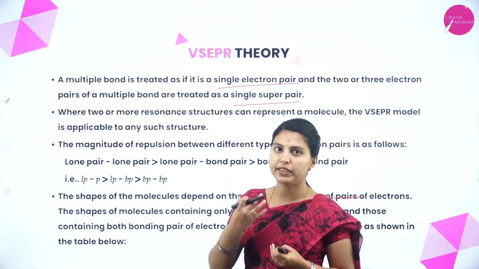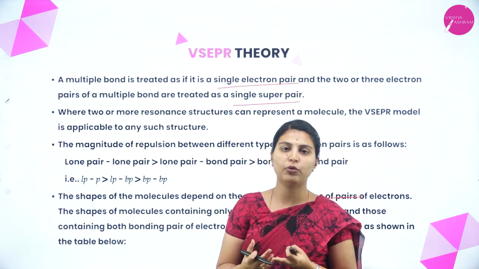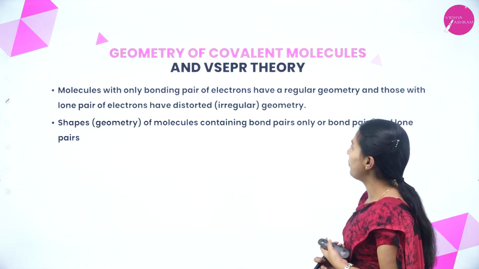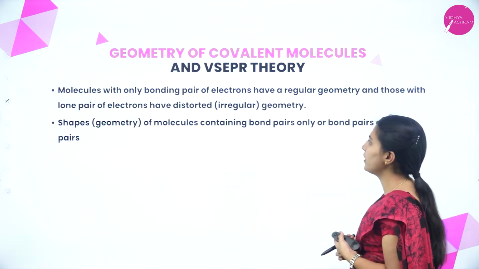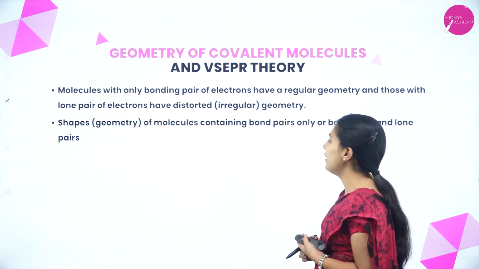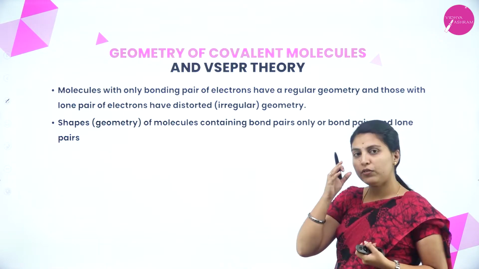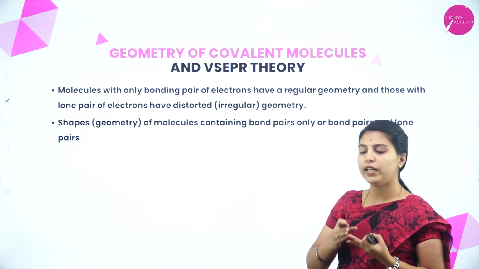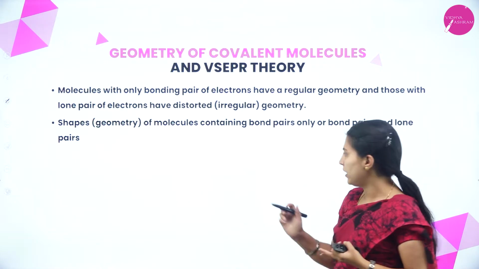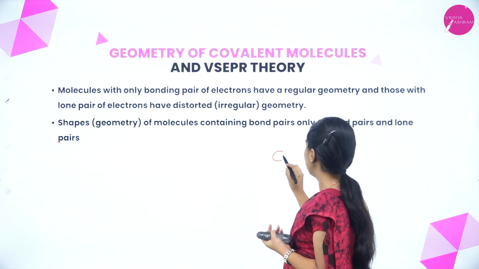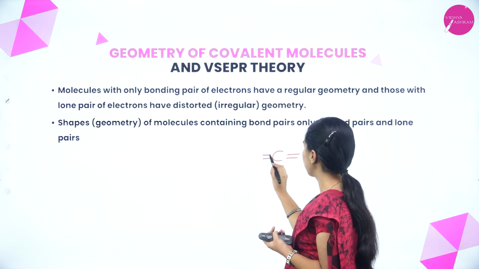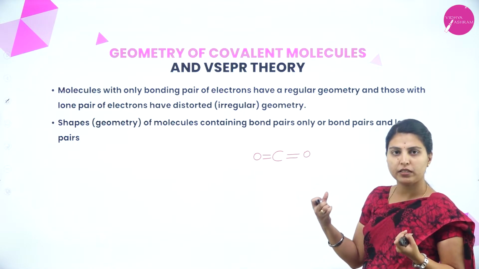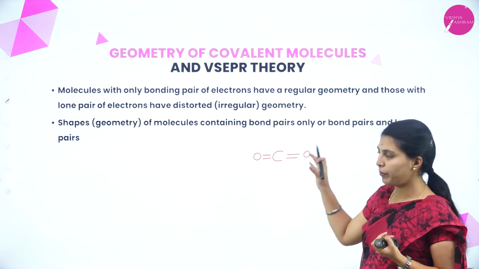Whatever molecule contains only bond pairs or also lone pairs, this will be seen in the coming table. Molecules with only bond pairs of electrons have regular geometry, and those with lone pairs of electrons have distorted or irregular geometry. I told you what lone pairs and bond pairs are. If a molecule has only bond pairs of electrons, there is no repulsion in that, so the geometry is confined.